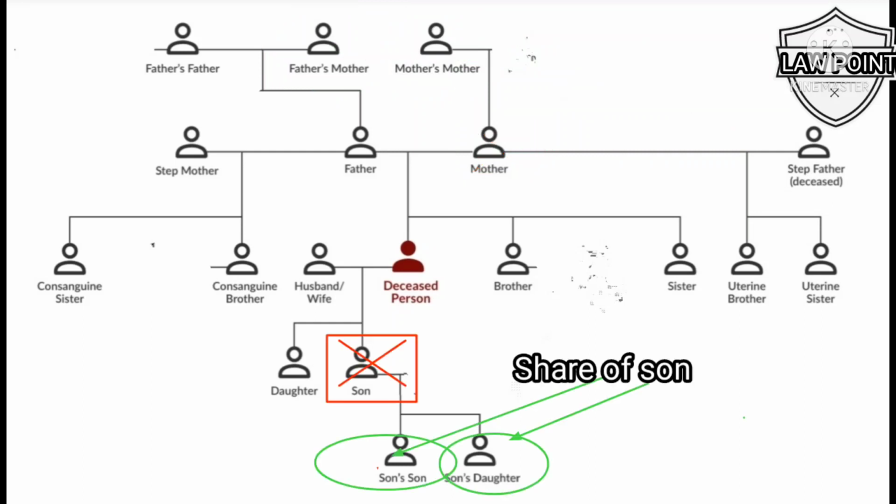If son is not alive, then son's children will share among themselves what would have been inherited by the son of the deceased had he been alive. Here also, remember, son's son will get double the share of son's daughters, and if son's daughters are more than 2, then those daughters will get 2/3 share and son's son gets double the share of each daughter.